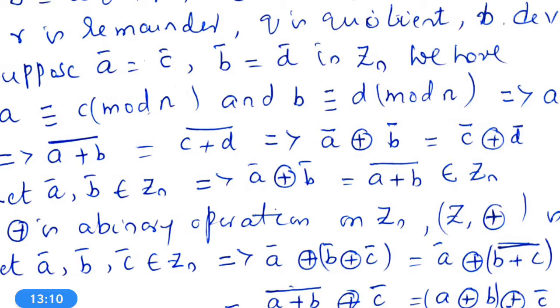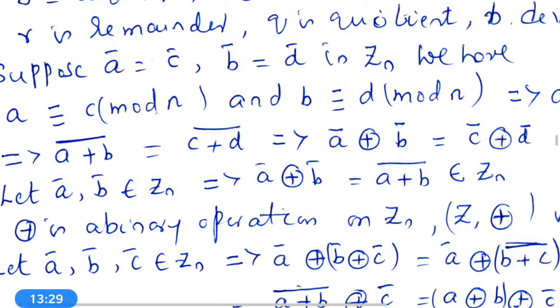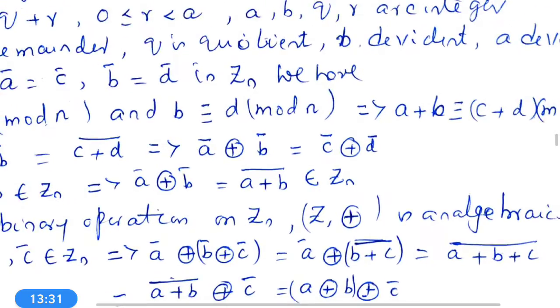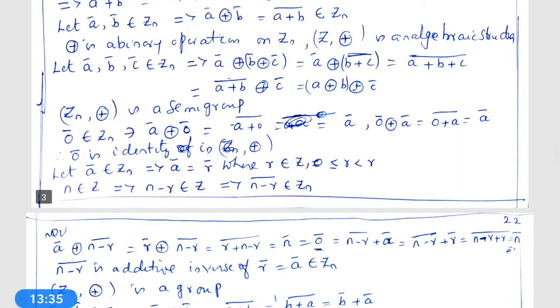Now, let A bar, B bar belong to Zn. This implies A bar circle plus B bar is equal to bar A plus B mod n, and bar A plus B belongs to Zn. Therefore, Zn, circle plus is an algebraic structure.